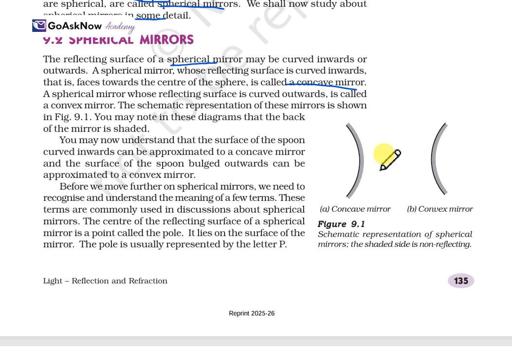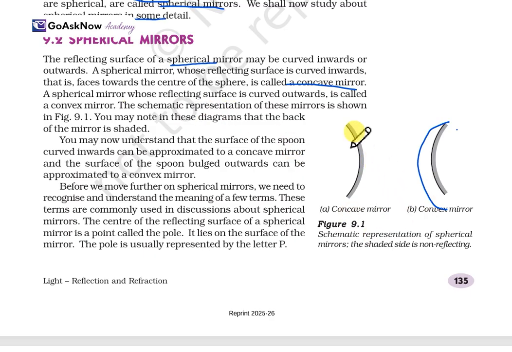This is how the concave mirror looks when it faces towards the center. Also, the spherical mirror whose reflecting surface is curved from the outward side like this is called a convex mirror. And the schematic representation of these mirrors is shown in this figure.